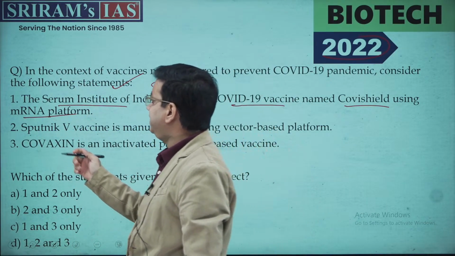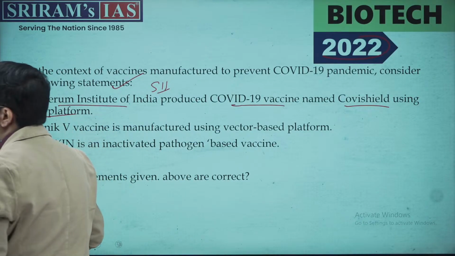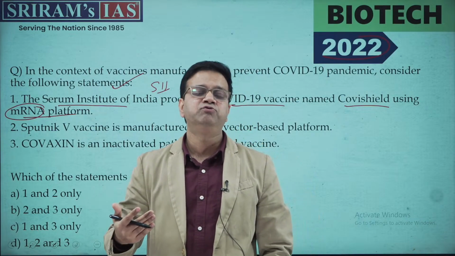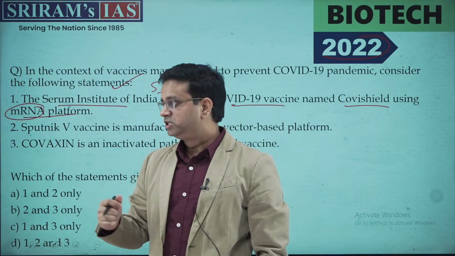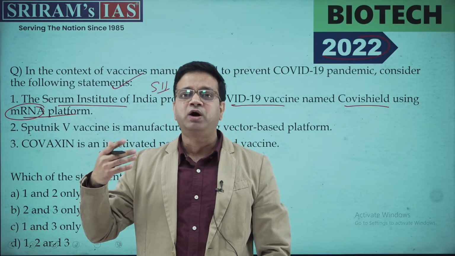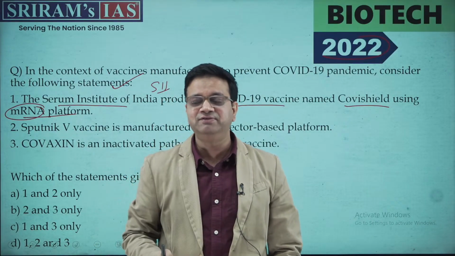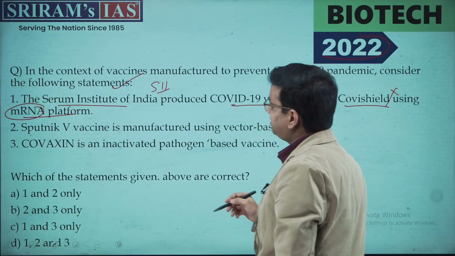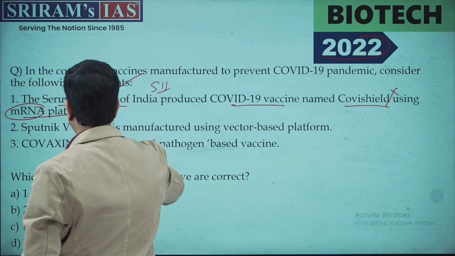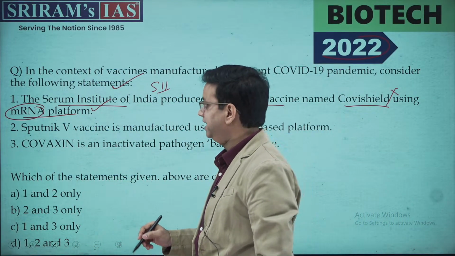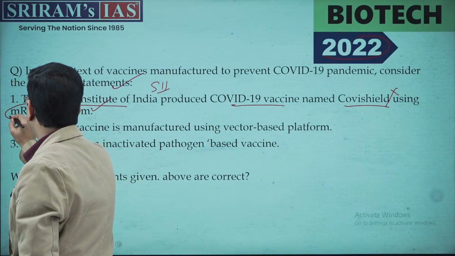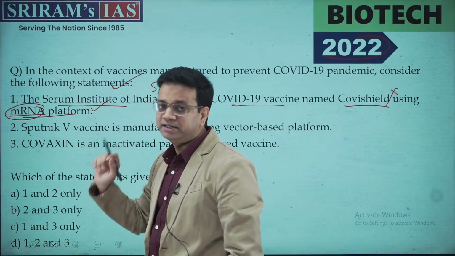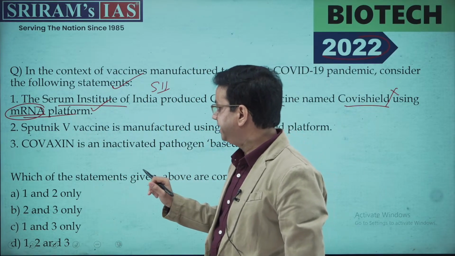Now, what is mRNA? mRNA is a messenger RNA platform. Now, this question was asked because COVID-19 was prevalent for almost a year, right? So, it became important for UPSC to ask to understand some basic facts regarding the vaccine. But definitely this option is not correct. Those of you who have read know this is a vector vaccine platform that was used by the Serum Institute of India. AstraZeneca, in collaboration with Oxford University, came up with it, not the Serum Institute of India. So, the first option is not correct.